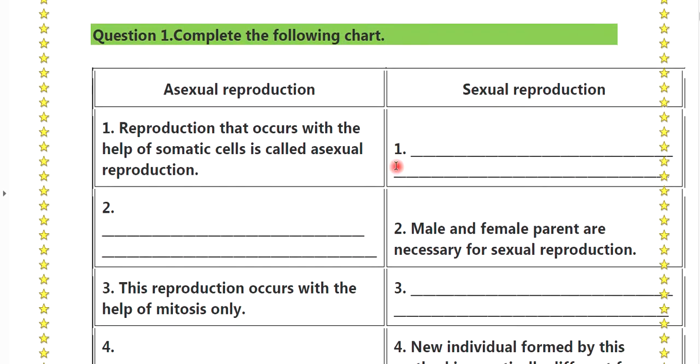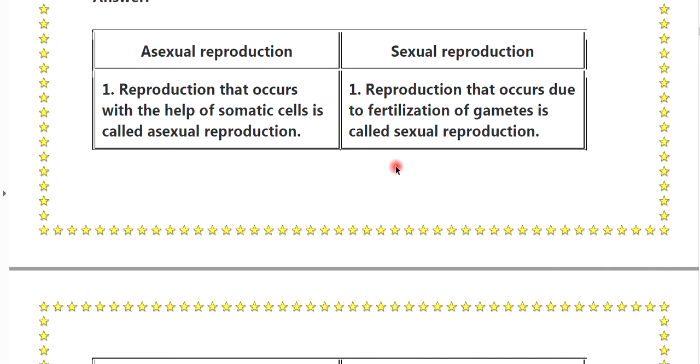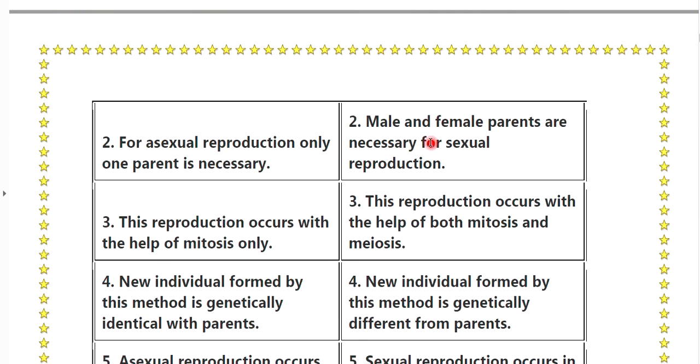Question number 1, complete the following chart. See the answers to that question. Reproduction: asexual reproduction. First, reproduction that occurs with the help of somatic cells is called asexual reproduction. Sexual reproduction: a reproduction that occurs due to the fertilization of gametes is called sexual reproduction.